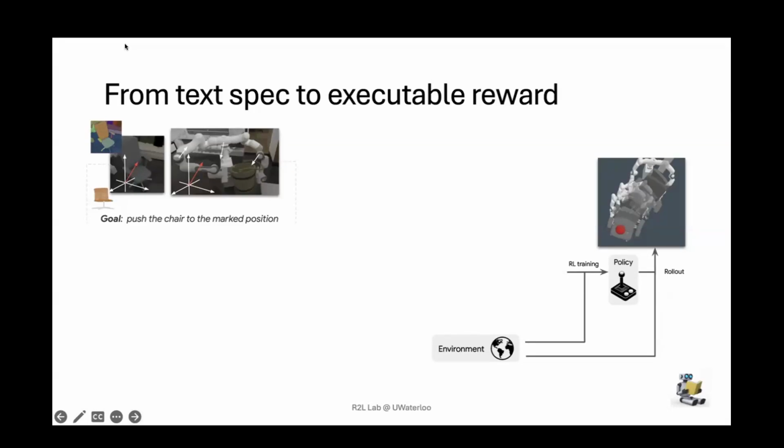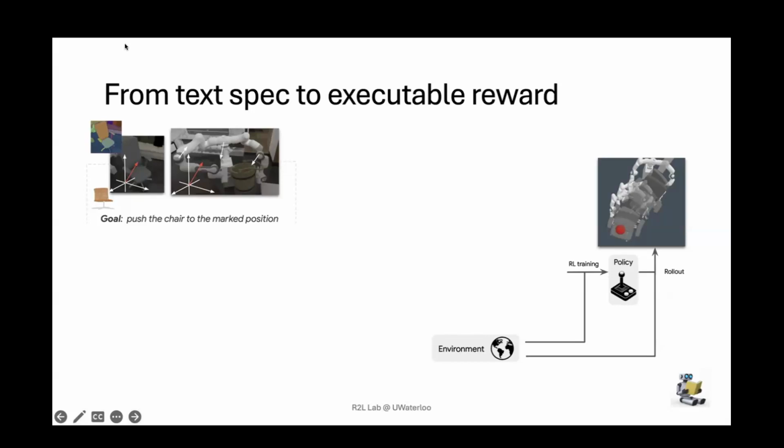In typical policy learning, we have our environment, which includes this robot and its surroundings. And then we write down some reward function. And then we can use something like reinforcement learning to improve the policy. And then finally, we get the policy in our simulator, and then we take out the code, we install it on a robot arm, and then we can use it in the real world.